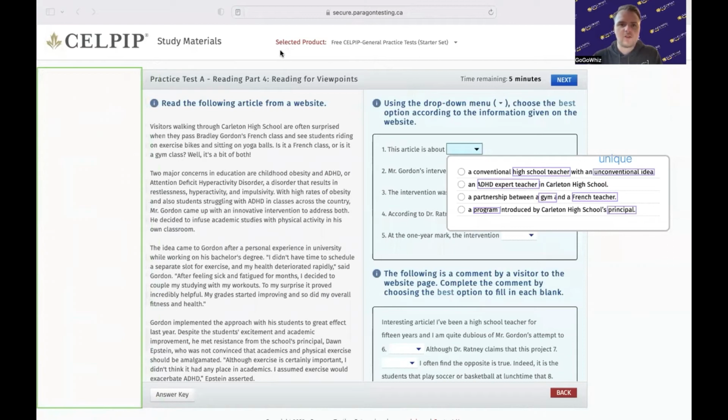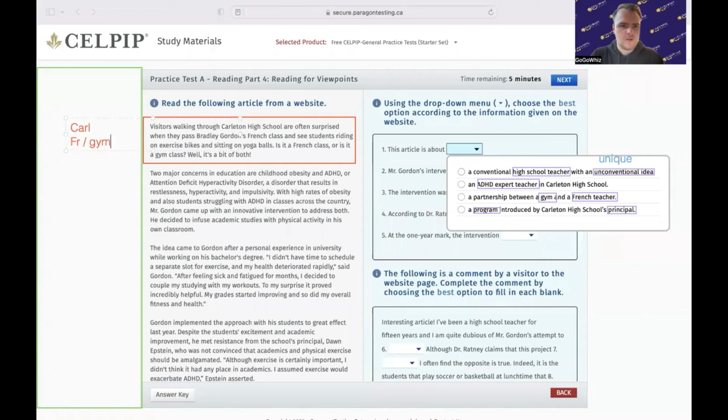One strategy is, as you move through each paragraph, you can cover the first paragraph and then write notes on it. So for example, this one could be about Carleton High School, so I'll write Carl. We see that there is French class. We also see that there is gym class.